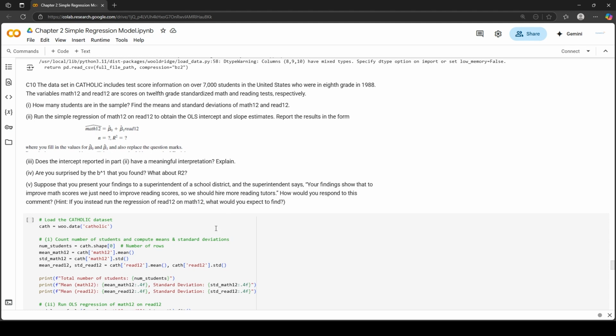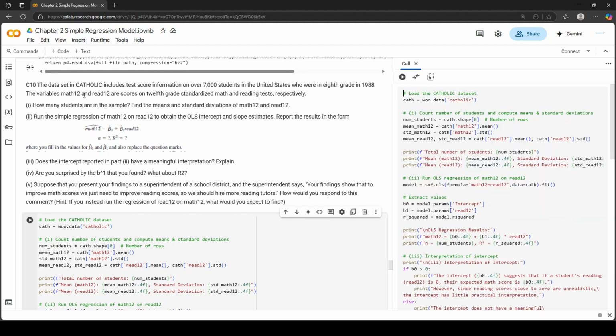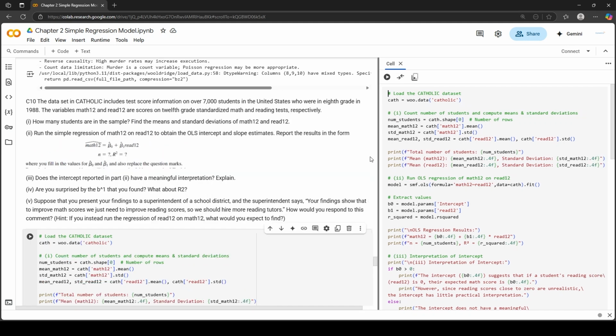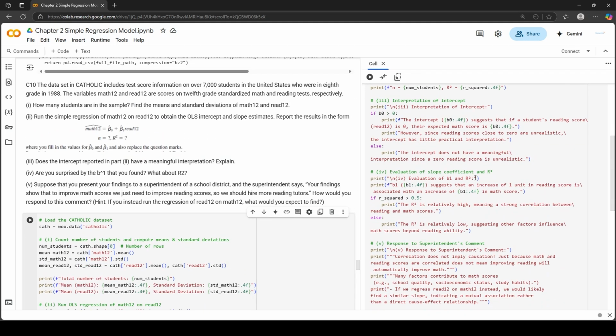In the 10th question, we are using the dataset Catholic, and it includes test score information on over 7,000 students in the United States. The variables Math 12 and Read 12 are scores on 12th grade standardized math and reading tests, respectively. So the first part of the question says, how many students are in the sample?